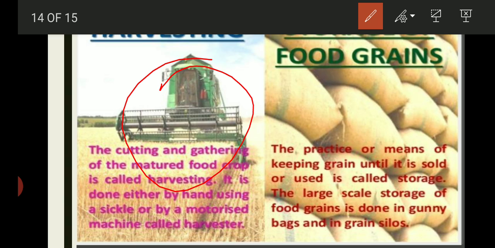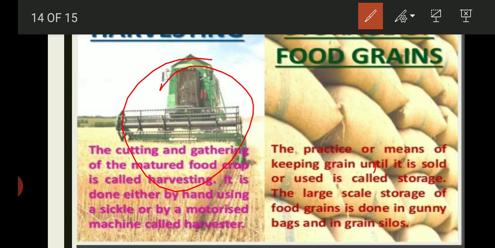Grains separated by threshers need to be winnowed. Winnowing helps in the separation of seeds from the chaff. And the next step is storage. The harvested crop grains have more moisture content. So before storing them, the grains are properly dried in the sun to reduce the moisture in them. On a commercial scale, however, mechanical dryers with hot air blowers are used, which prevent the attack of insects, pests, bacteria and fungus also.